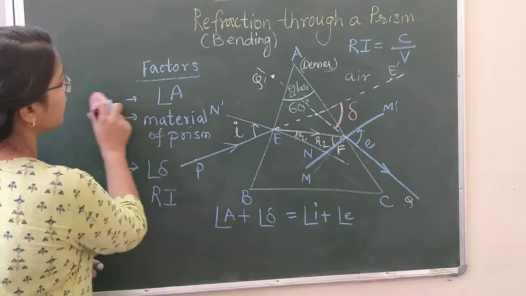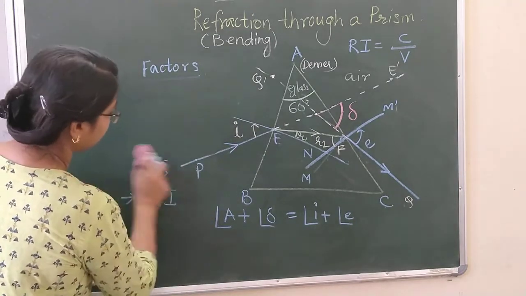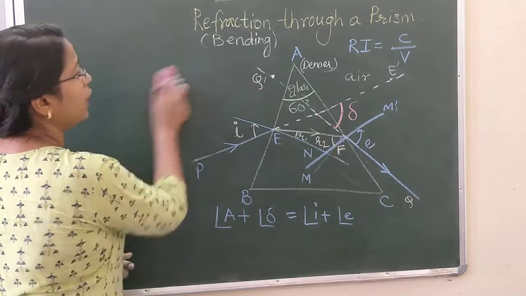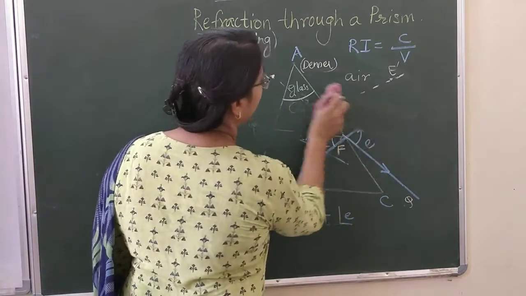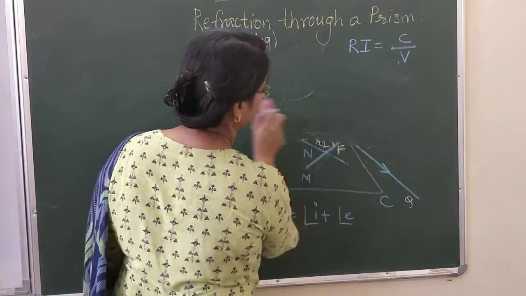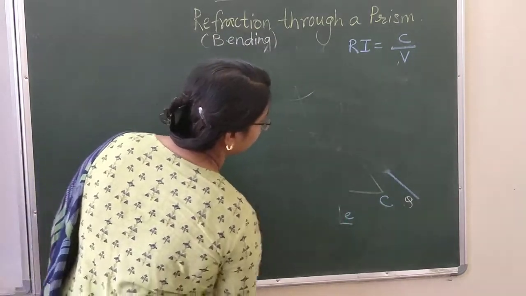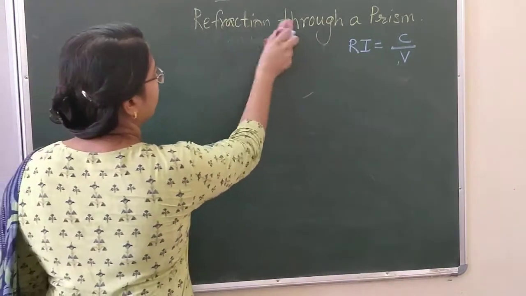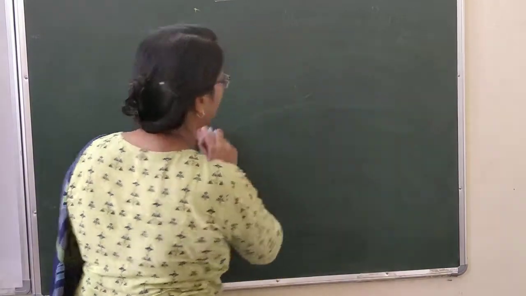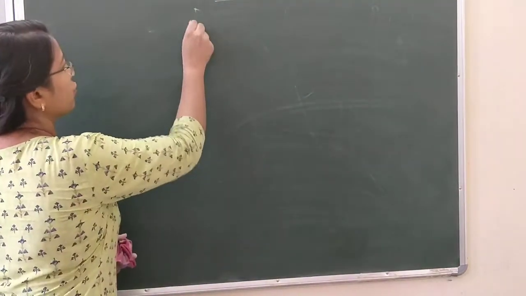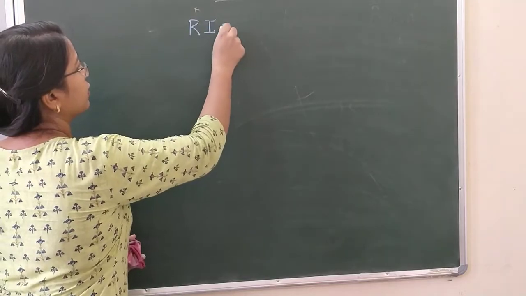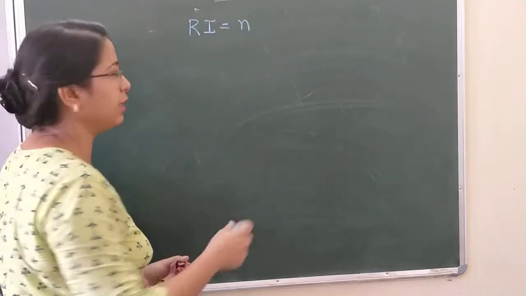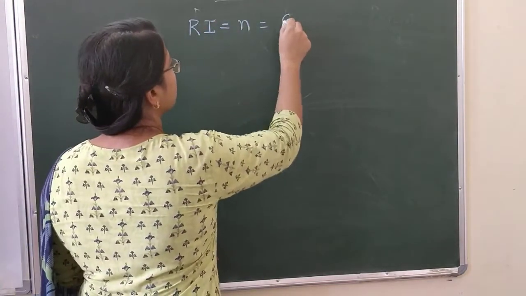The speed of light is maximum in air or in vacuum medium, and it is 3 into 10 to the power of 8 meter per second. We will focus on this formula: refractive index, also represented as n, is equal to c by v.